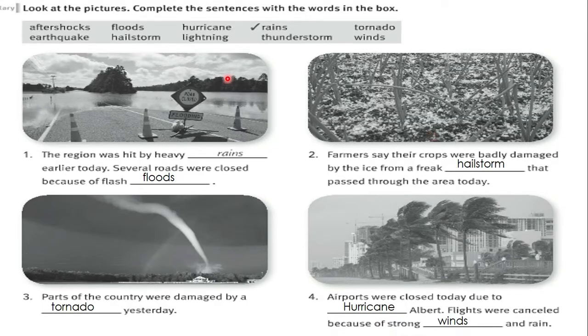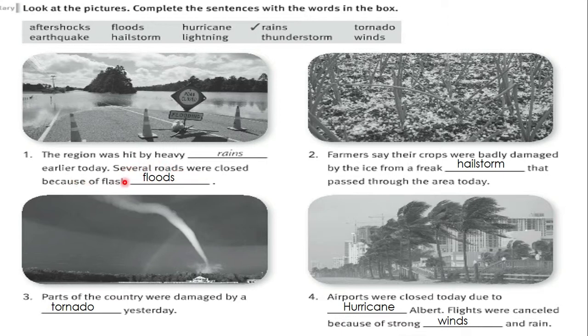So here we have some exercises. Look at the pictures and complete the sentences with the words in the box. So you have vocabulary words: aftershocks, earthquake, floods, hailstorm, hurricane, lightning, rains, thunderstorm, tornado, and winds. So let's see. The region was hit by heavy rains earlier today. Several roads were closed because of flash floods.